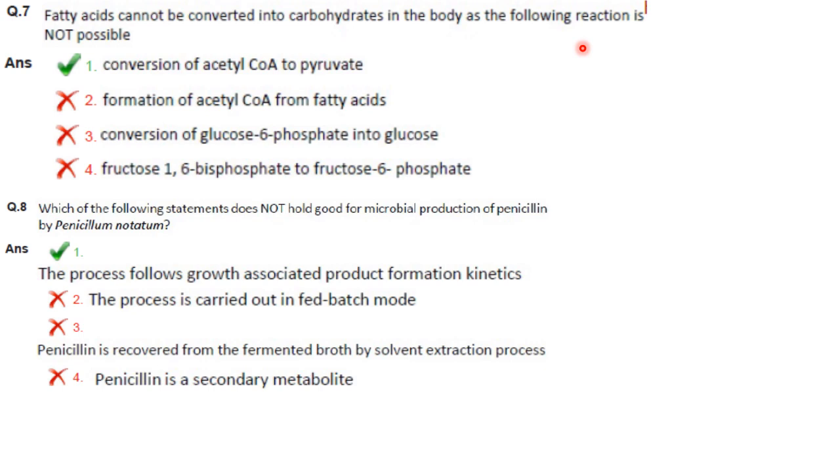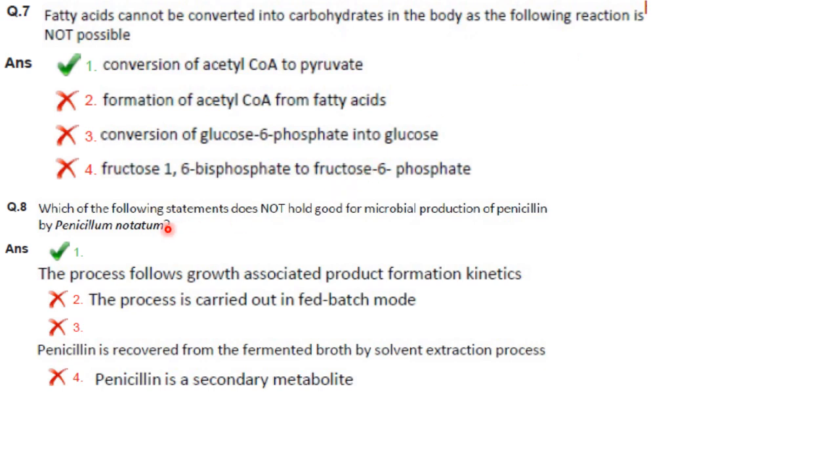not possible. So fatty acids and ketogenic amino acids cannot be used to synthesize glucose. This is because the acetyl-CoA produced as a result of beta oxidation cannot be converted back to pyruvate. So the answer is option 1, conversion of acetyl-CoA to pyruvate.